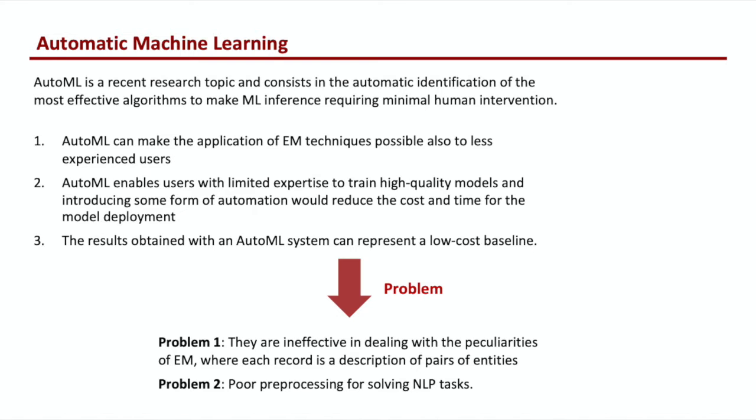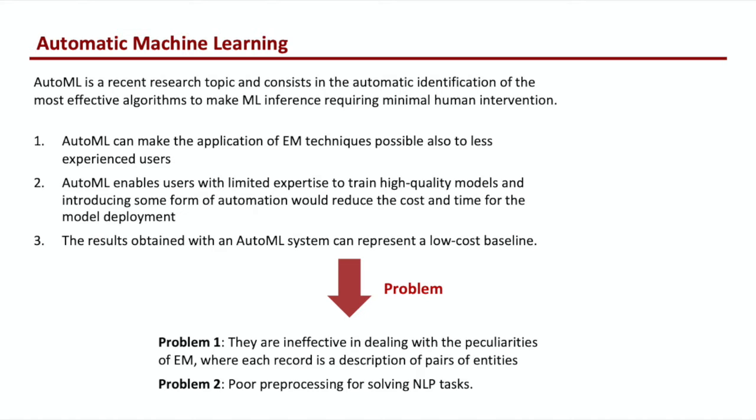For example, Auto-sklearn combines a meta-learning technique to boost a Bayesian optimization with an ensemble method applied to the models selected in the previous step. Instead, AutoGluon uses ensembling and multi-layer stacking techniques to combine multiple models. Therefore, AutoML can make the application of entity matching techniques possible also to less experienced users that are able to train high-quality models. In addition, introducing some form of automation will reduce the cost and time for the model deployment.